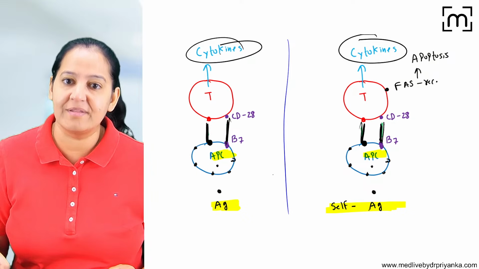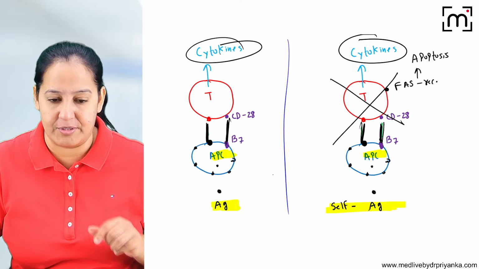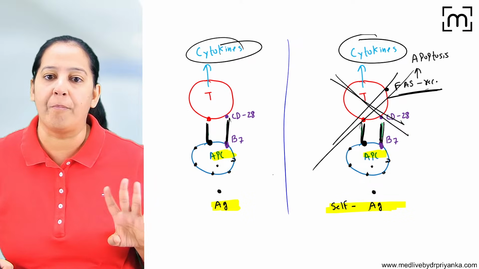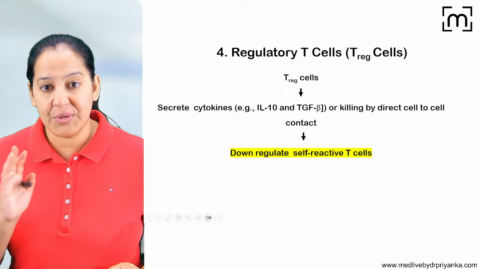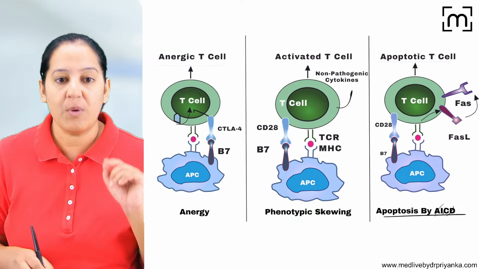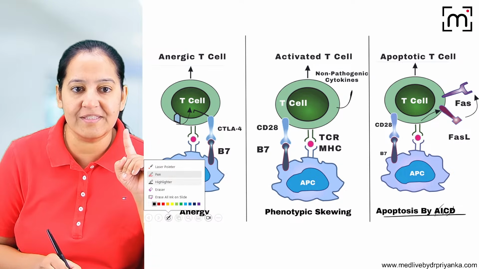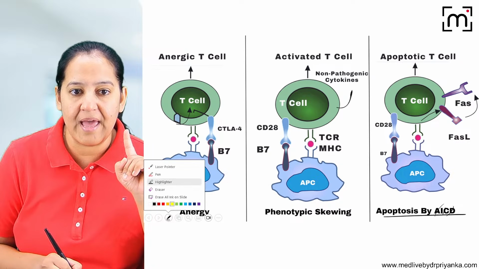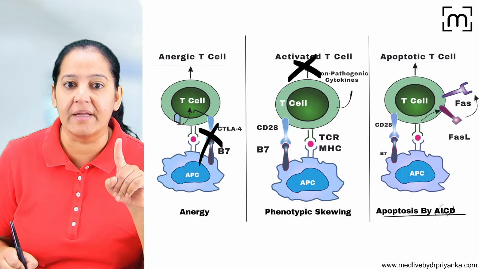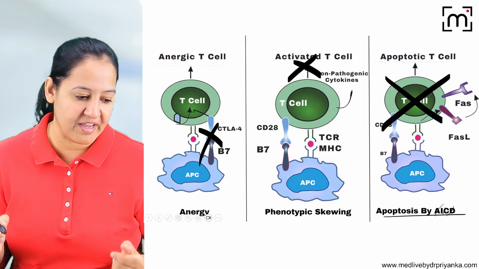No. Before this destroys the self-antigen, the cell is destroyed by apoptosis. The death receptor, Fas receptor, gets activated and it will cause apoptosis of such a cell. So the self-antigen is not destroyed. At three different steps we are protecting. If we block the co-receptor signaling, it is known as anergy. If we block the release of pathogenic cytokines, it is known as phenotypic skewing. And if we do apoptosis of such a T cell, it is known as AICD.